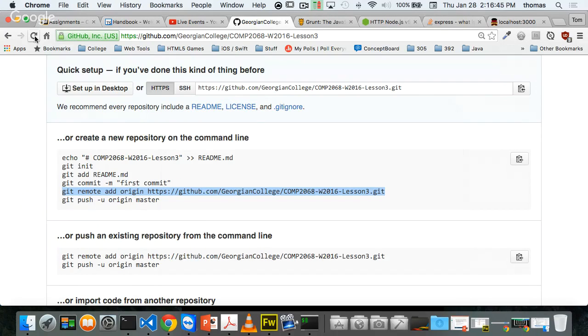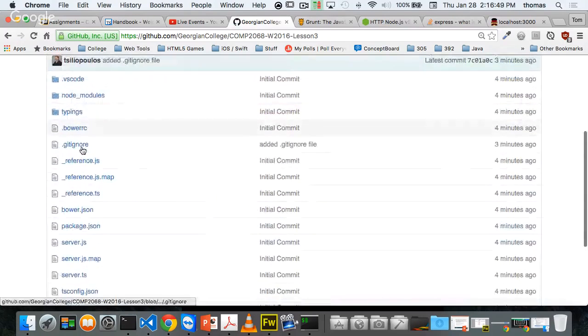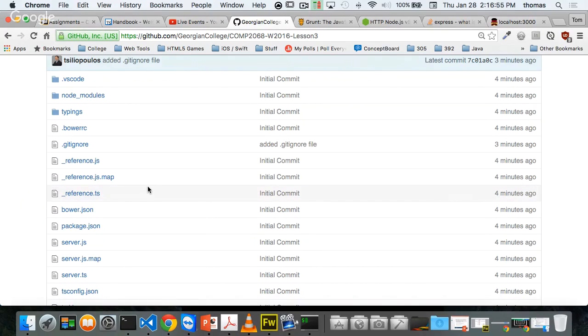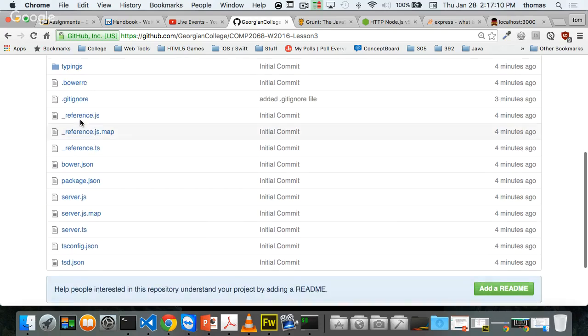Let's take a look if it's there. Yay, there's that big crazy repository with a bunch of files, which, like I said to you before, we'll probably clean up and encapsulate inside of a server folder. I'm going to put all of these in a server folder later, all of them. Or some kind of config folder or something else. I want to clean this up, though. This is a lot of configuration files here in the root.